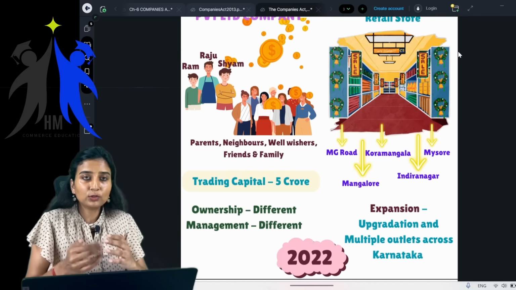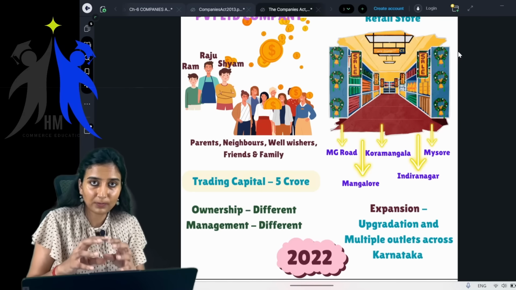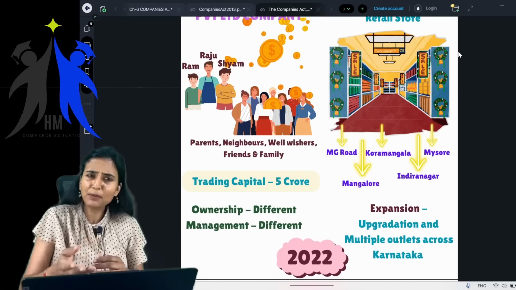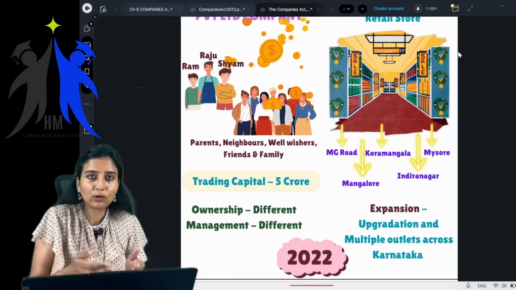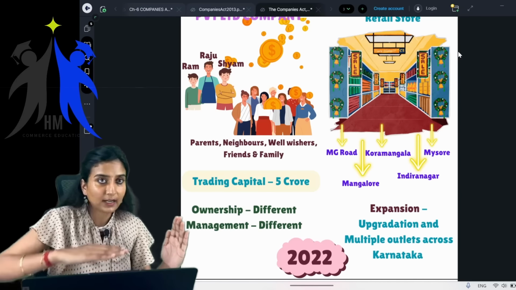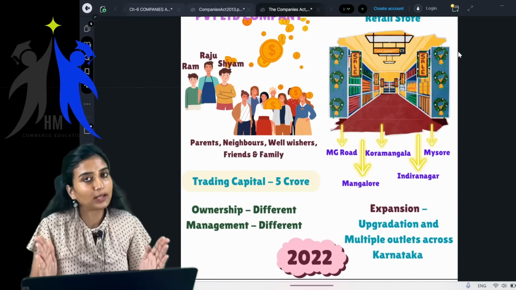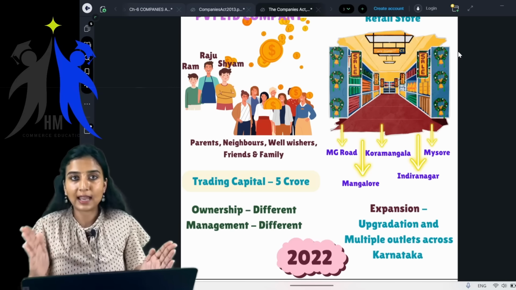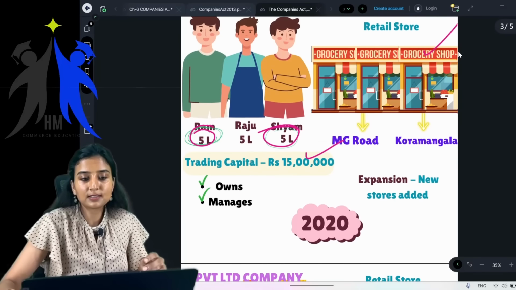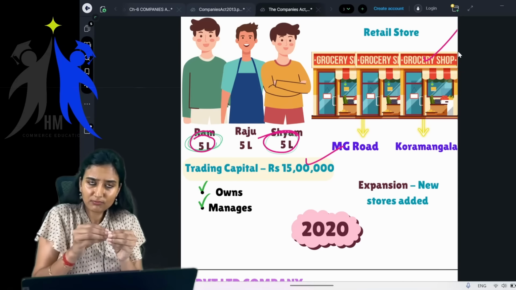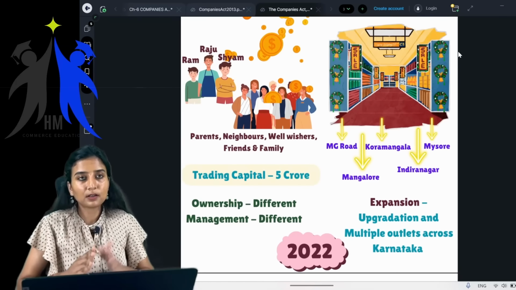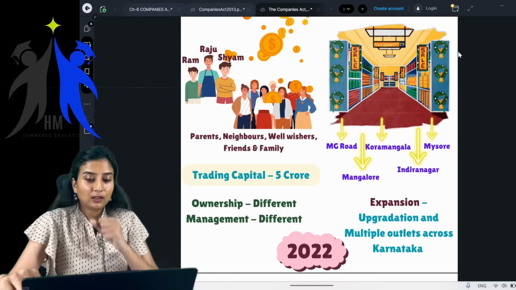Getting it? Even though you have given ownership in your entity to others also, they are not managing the business, right? If they're capable, yes, they can. It's not like they cannot. But this is a form of entity wherein the ownership is different and the management is different. You can always differentiate between owners and management. It is not like the previous one, wherein ownership is the same and management is also the same. But here, ownership is different, management is different. Getting it?